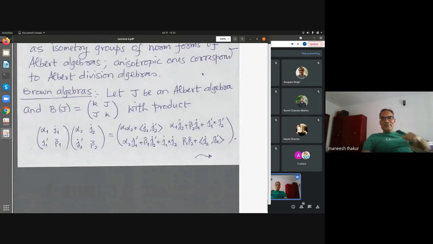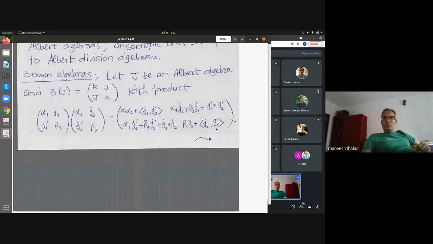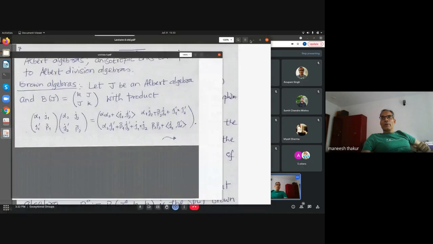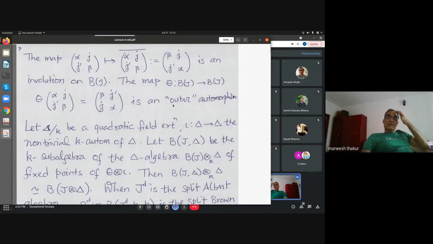Yeah, so here there is some product defined using the trace form and the cross product I had defined. Now, if you look at the map which sends this matrix to another, you keep the diagonal fixed and flip the off-diagonal entries, keeping the anti-diagonal entries fixed.